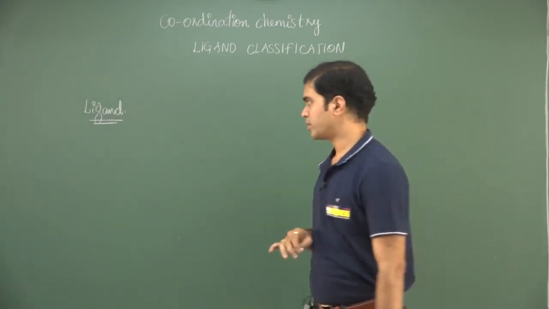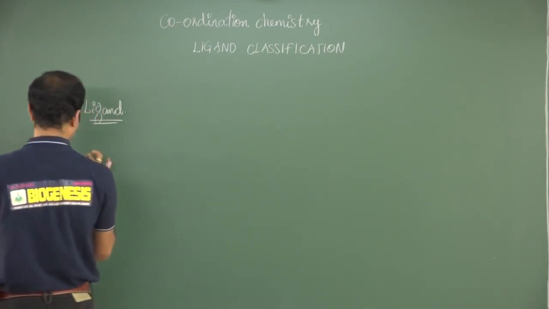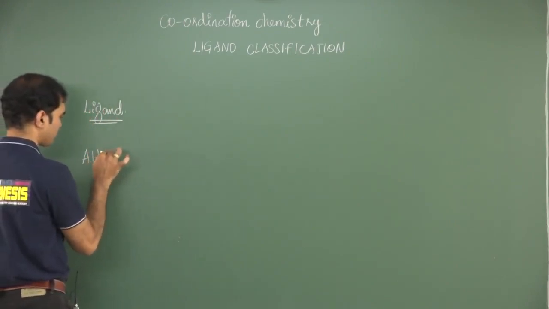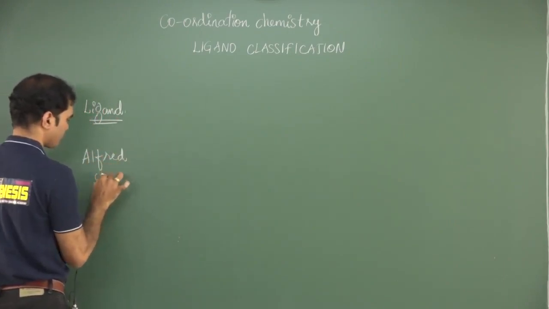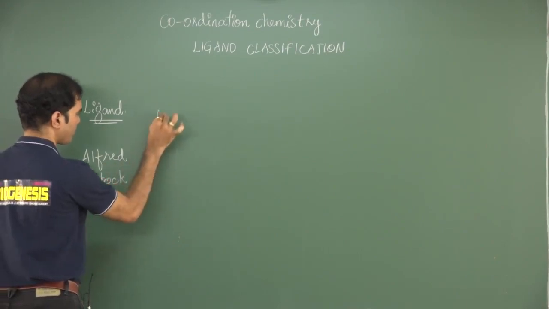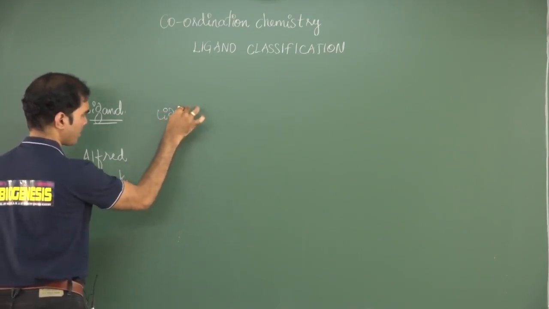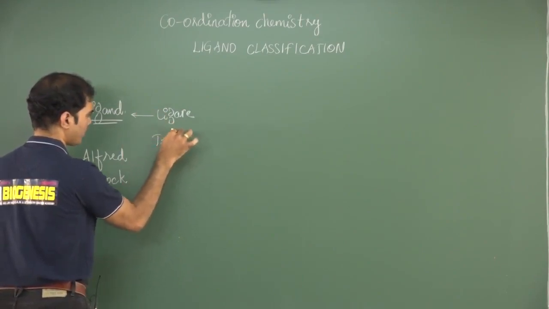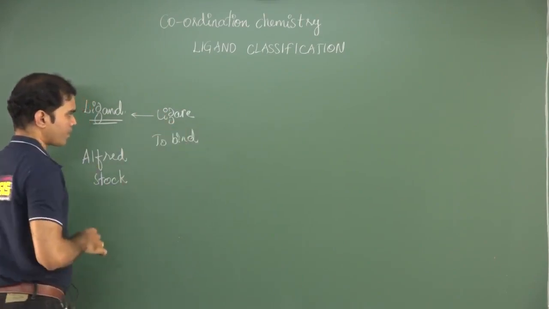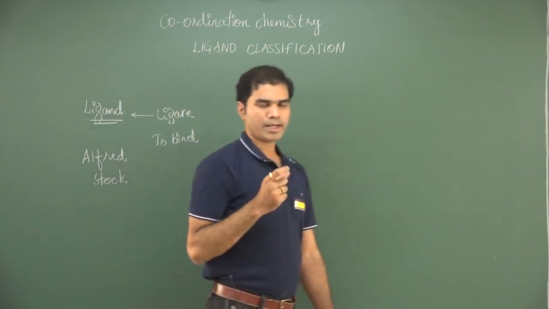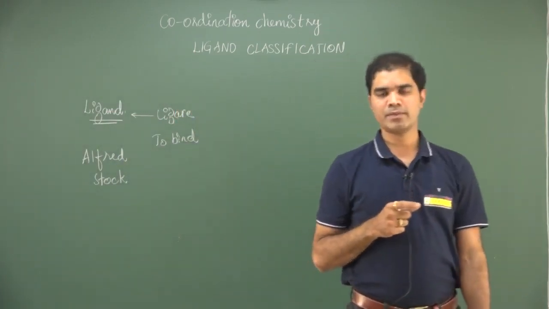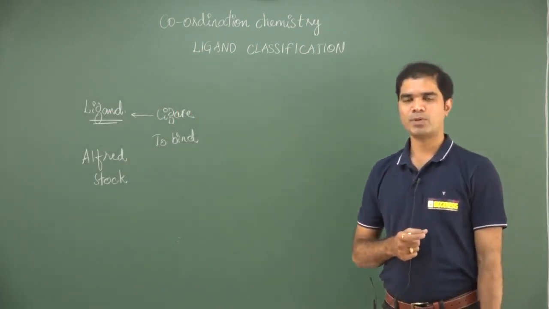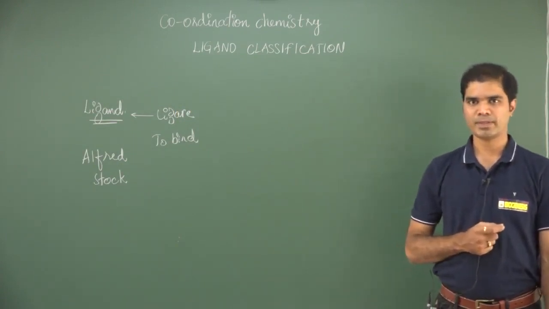This is a term that was coined by a scientist, Alfred Stock, from the word ligare. Ligare means to bind. Finally, it has converted into ligand. So, a ligand could be an atom or it could be a group that will coordinate to the central metal atom or the central metal ion.